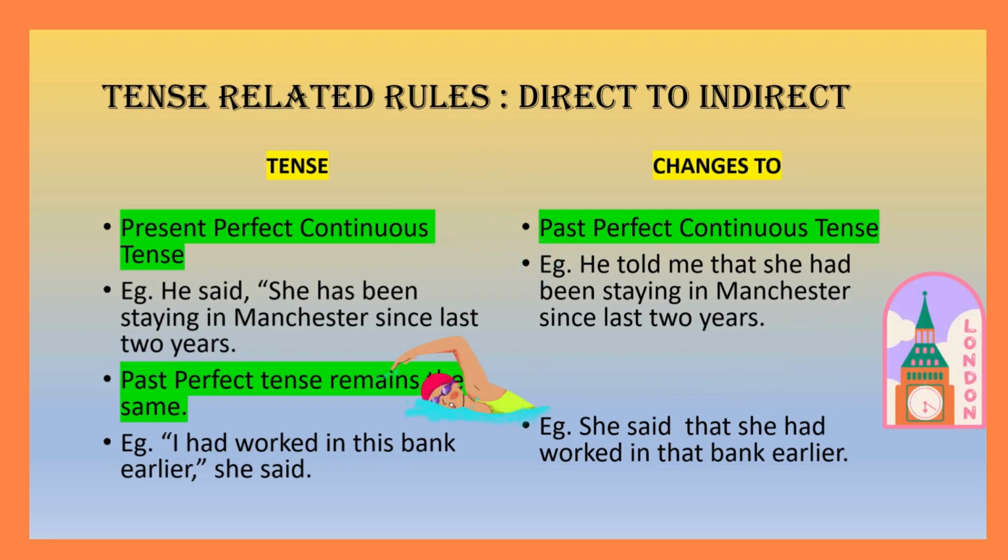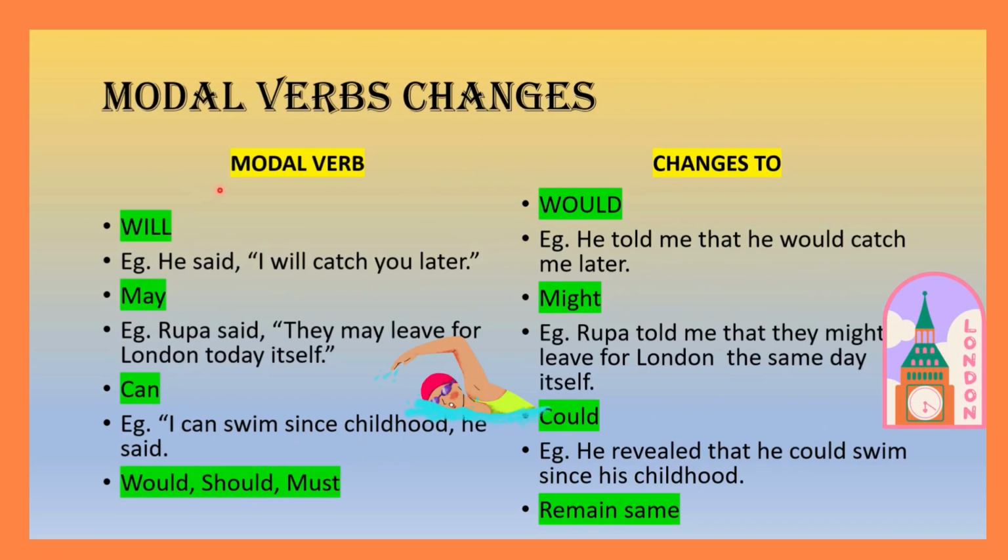Now, as I told you earlier, modal verbs also change. First one, will. Will changes to would. He said, I will catch you later. He told me that he would catch me later. See the changes. Said becomes told me because I am the object here. He is talking to me. So he told me.